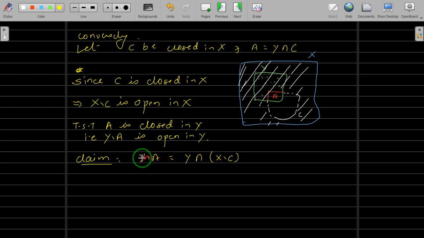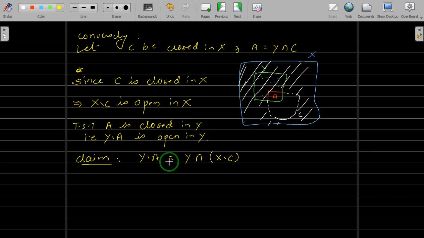So you are writing one set in Y which is the intersection of Y and some open set. That means this is open, and if this is open, then its complement is closed, and the complement of this, Y difference A, is closed in the subspace topology Y, and you are done with your statement.